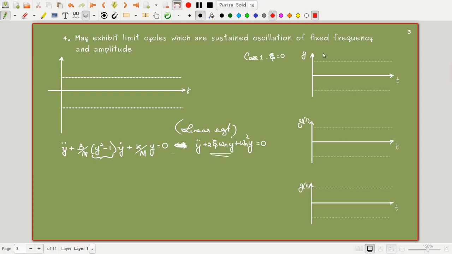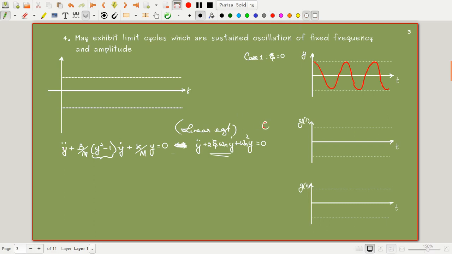When that part is not there, I will get oscillations like this, an undamped response. Now, when this part is positive, that means it has a positive damping. Case 2 is positive damping.